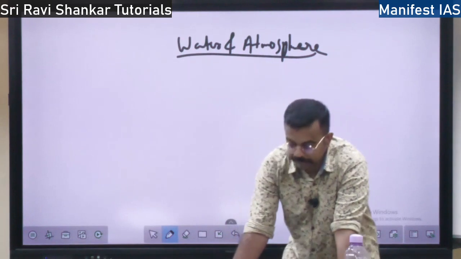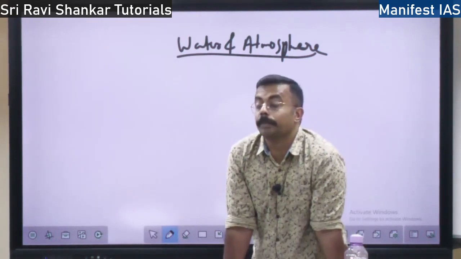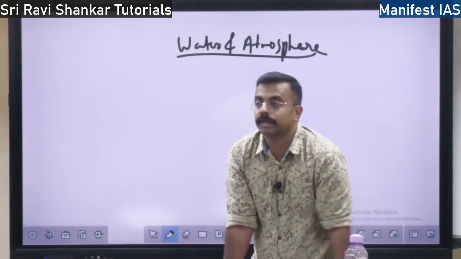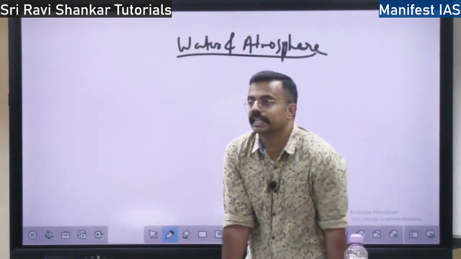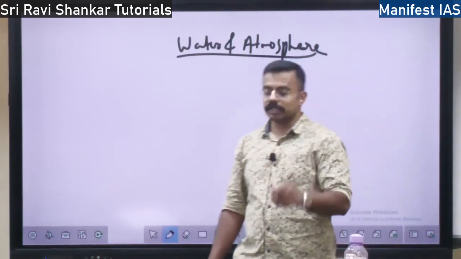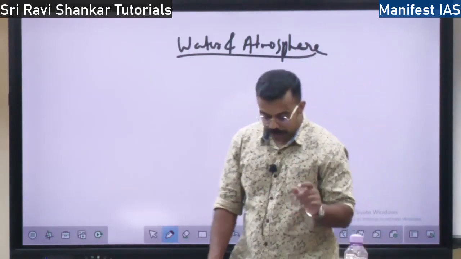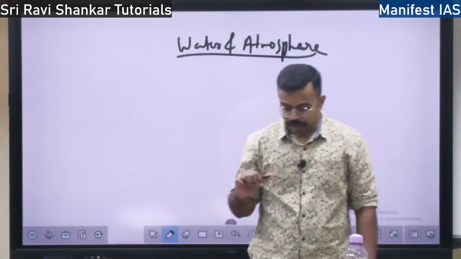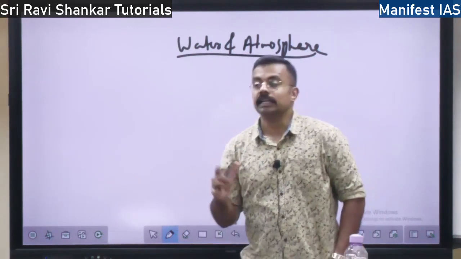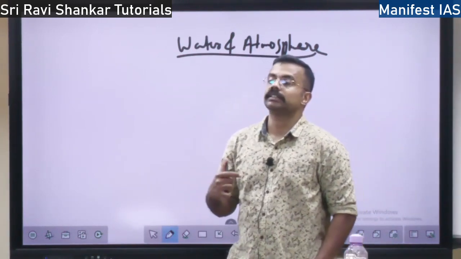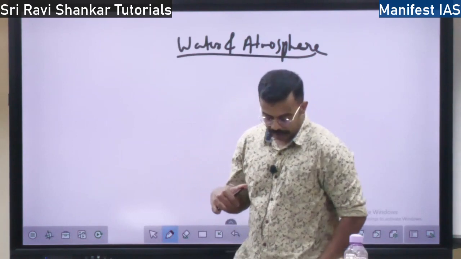So the percentage of water present compared to full capacity is called relative humidity. This relative humidity is also dependent on temperature. It changes with the temperature, right?